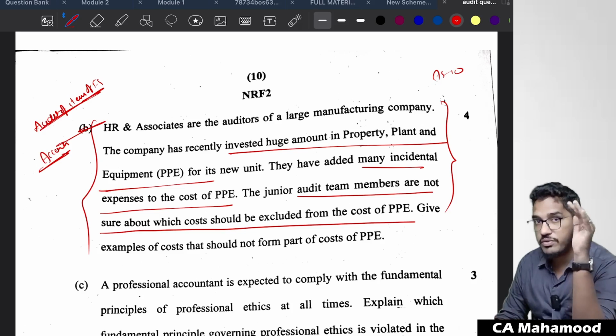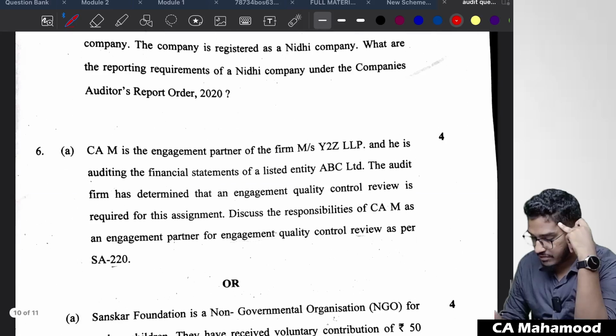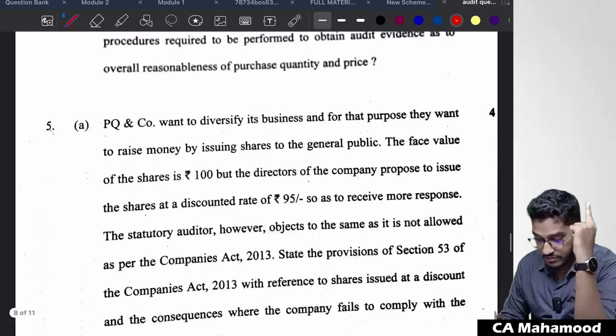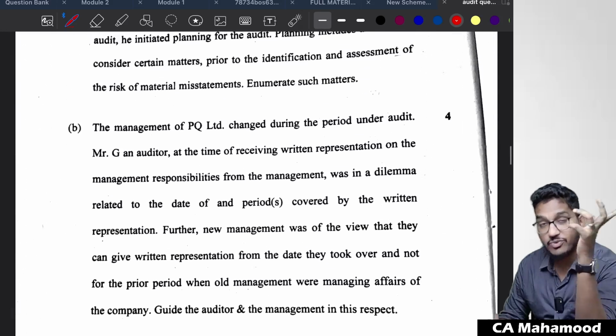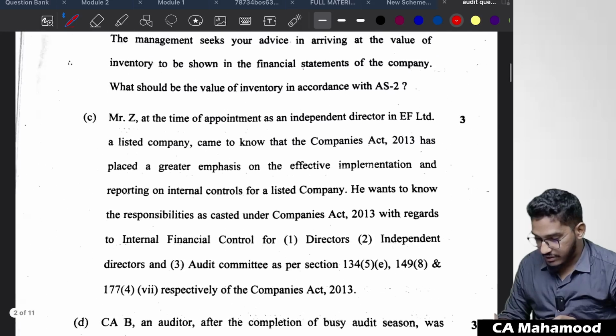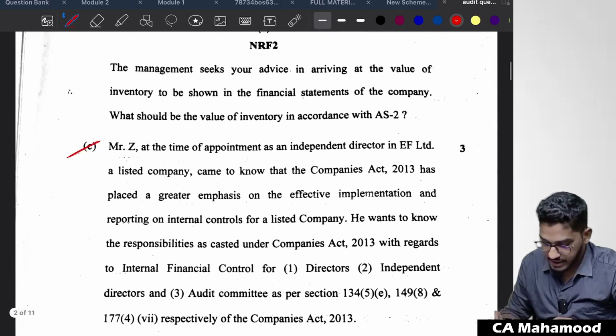Okay, so if you could see how many questions are relating to accounts. 4 marks here, one more 3 marks here, 4 plus 3, 7 marks, and one more question in question 1B is also there, 4 marks. 4 plus 4 plus 3, 8 plus 3, 11 marks are relating to accounting concepts. Interesting. Okay, so now let us talk about a few more questions. Next one. So I'll come to question number C.